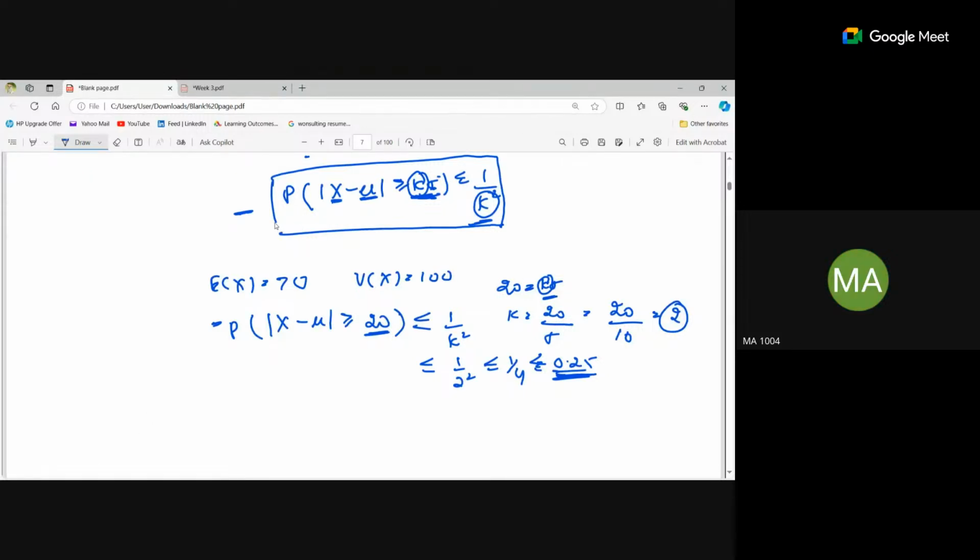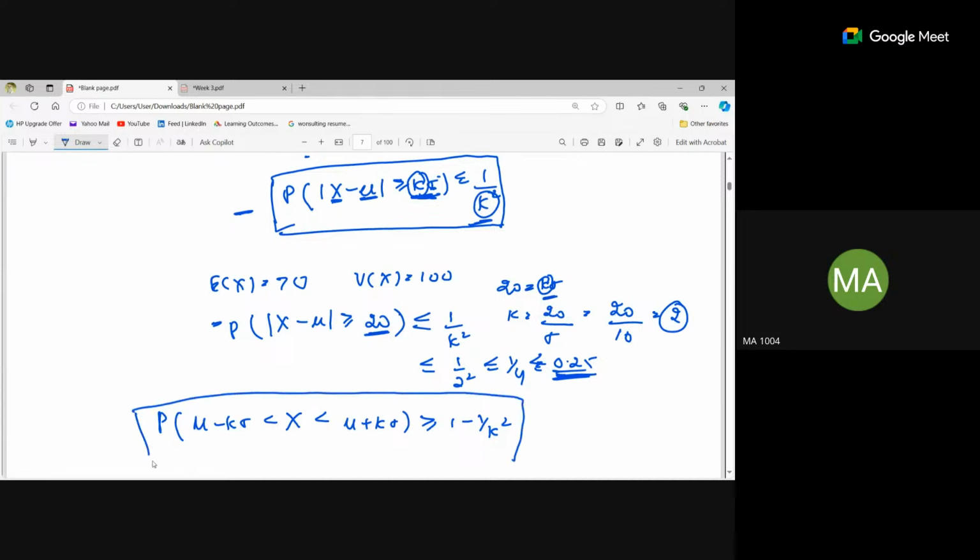See, there is another form of Chebyshev's inequality. In this, we got our upper bound. If we have to calculate the lower bound, we can calculate it as the probability of mu minus k sigma less than x less than mu plus k sigma, greater than this. This will give us the lower bound as well. So if the question asks about the upper bound, we apply this formula. If it asks about the lower bound, we apply this.